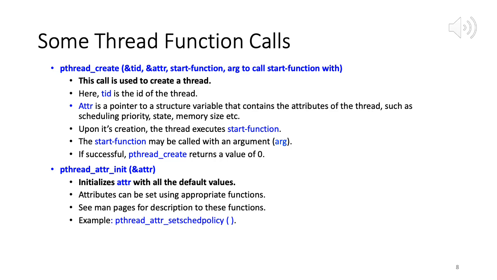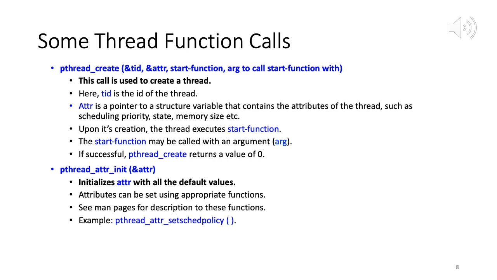Provided a thread is successfully created, you need to mention which function it should start executing. You need to know what the task is for that thread. So that is specified by start function. So upon its creation, the thread executes start function, and the start function may be called with an argument arg.